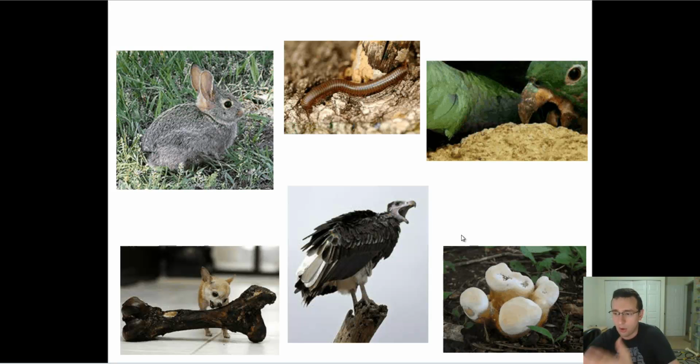There's also osteophagy, which is eating bones. Of course, dogs are known for doing that. There's scavengers, which find food that others are already done with. There's also decomposers, like fungus, which break down dead matter. All of these are eaters of strange types of food.